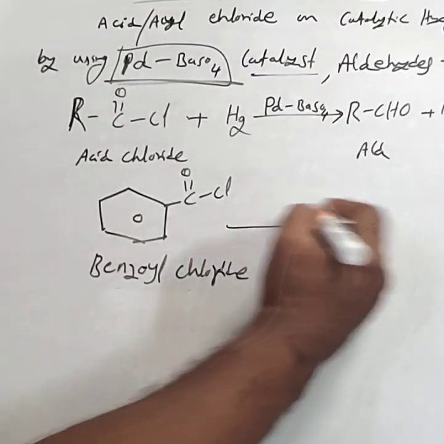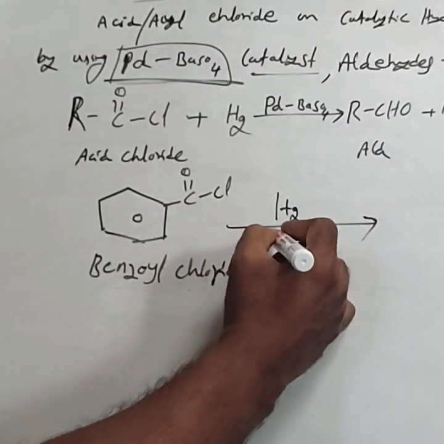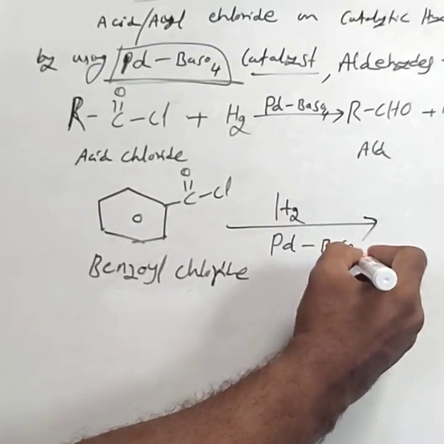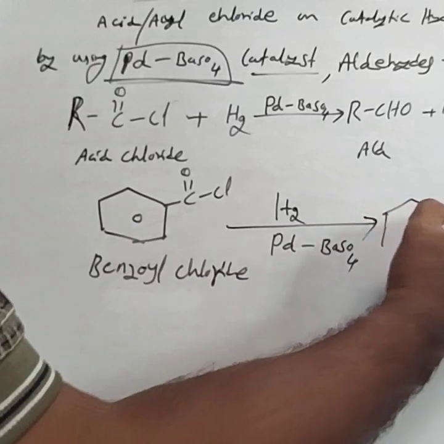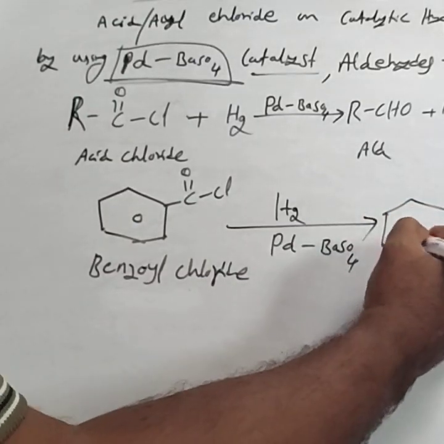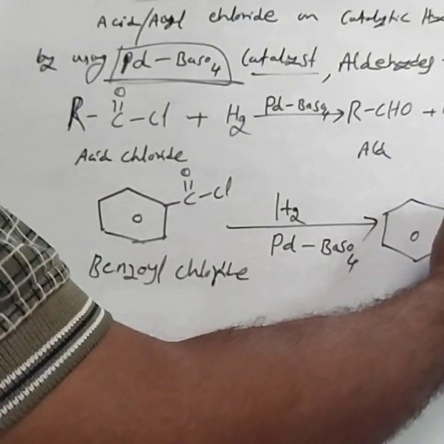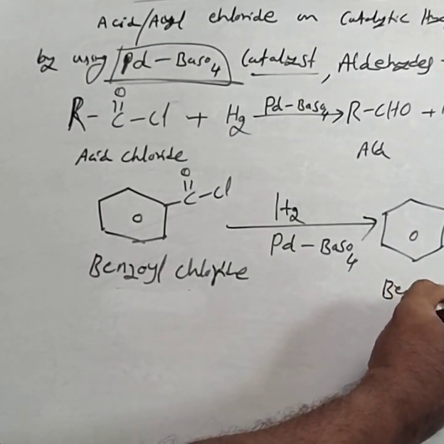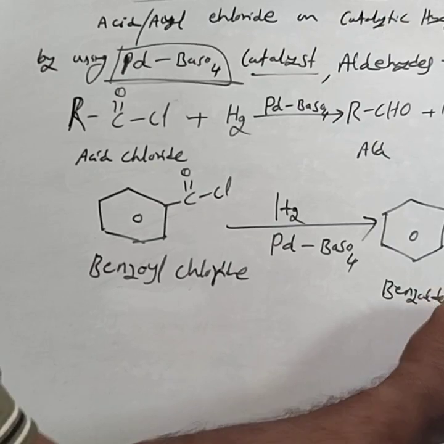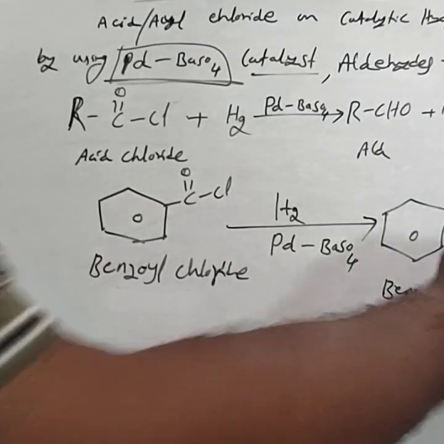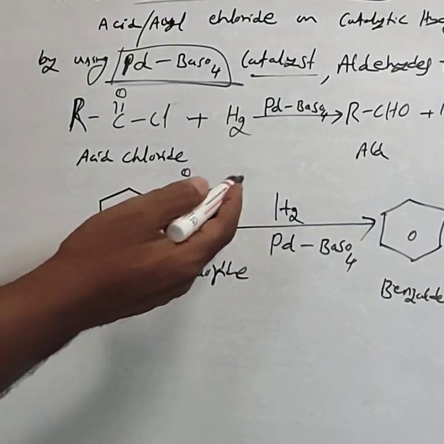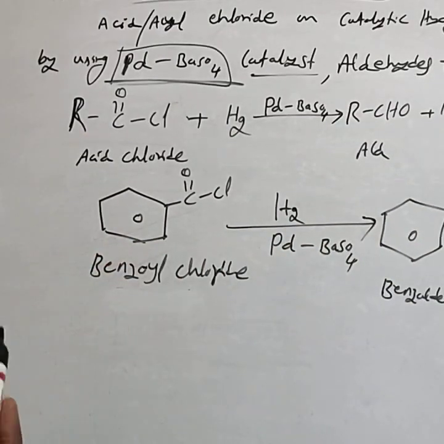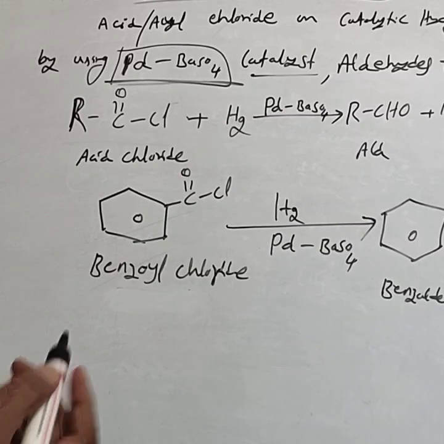Then pass the hydrogen gas in the presence of palladium barium sulfate. The product formed is, can you guess the product? The product is C6H5CHO. This is called benzaldehyde plus HCl. This is the Rosenmund's reduction, preparation of benzaldehyde from the benzoyl chloride by Rosenmund's reduction.